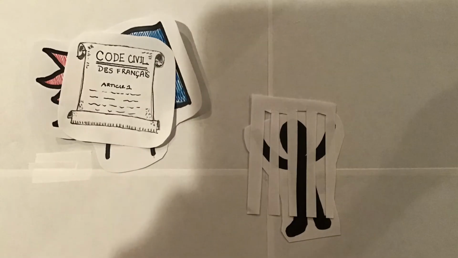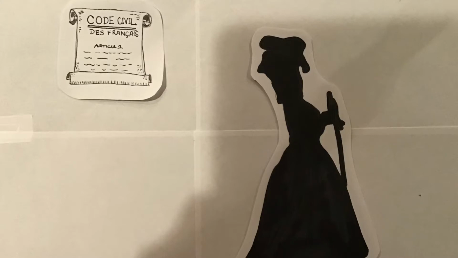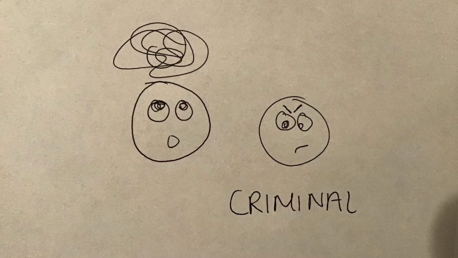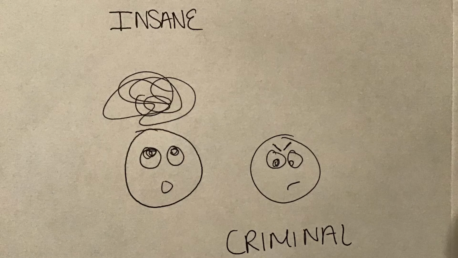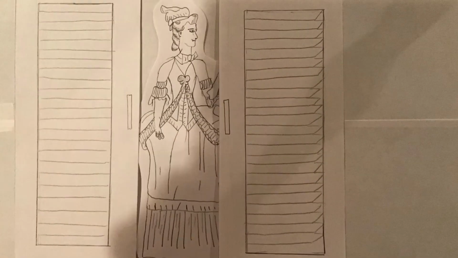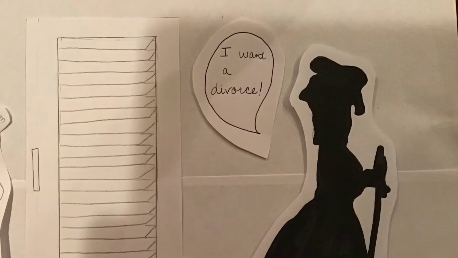The code also had a reductionary role for women, where they were recognized only as property and childbearers. A husband was required to be present at all of his wife's dealings, and a woman could not own a residence other than the one of her husband. Women could only request a divorce if her husband was insane, a criminal, or brought his mistress under their roof. This was a distinction from revolutionary France, when divorce was accessible.